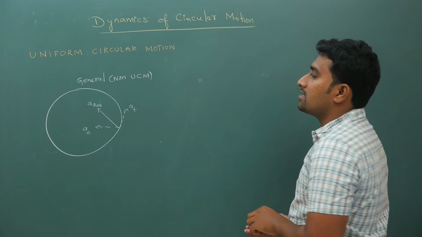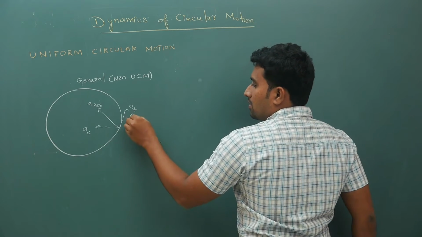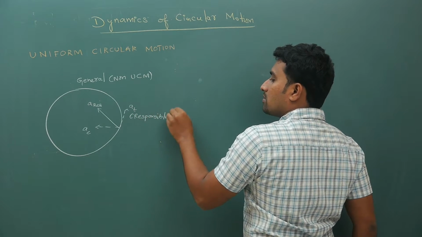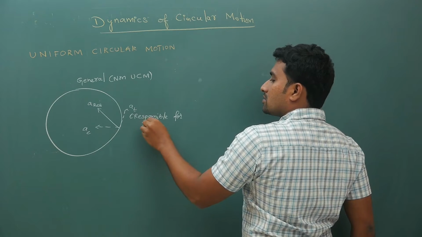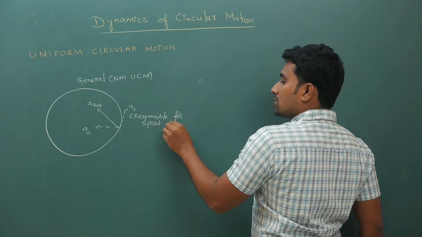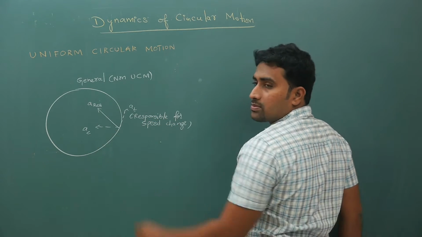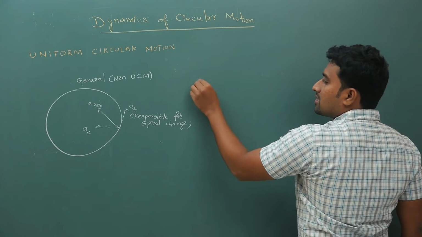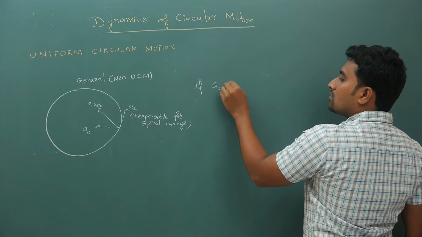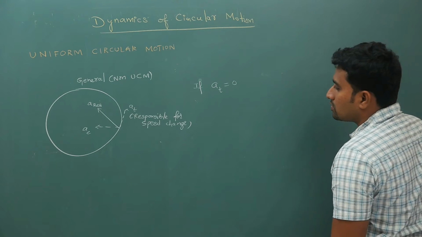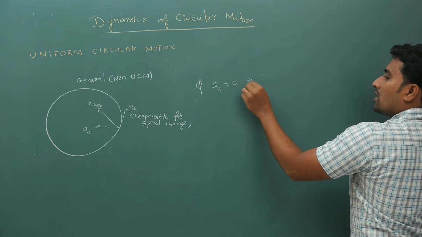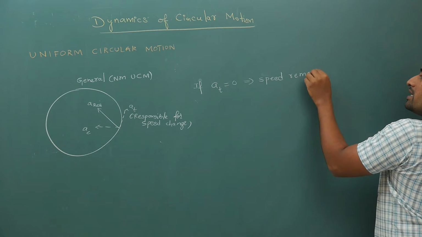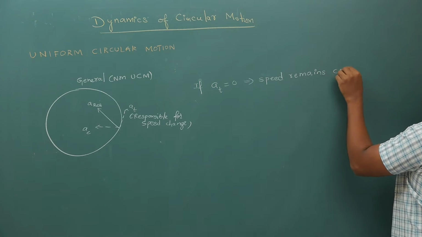Your tangential acceleration is responsible for speed change, and the centripetal part is responsible for direction change. And if A tangential is equal to 0, your speed remains constant.